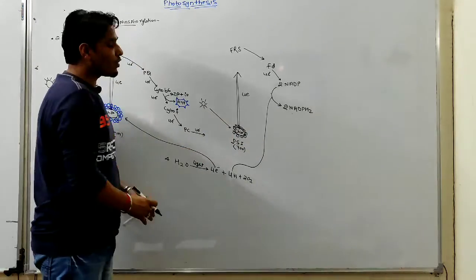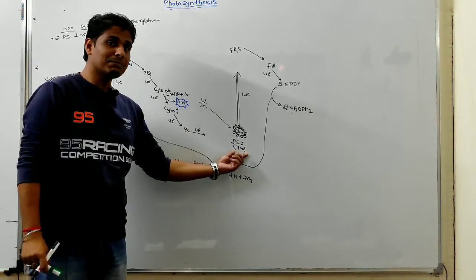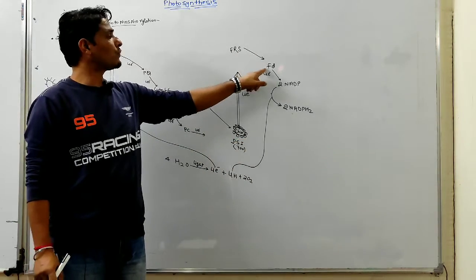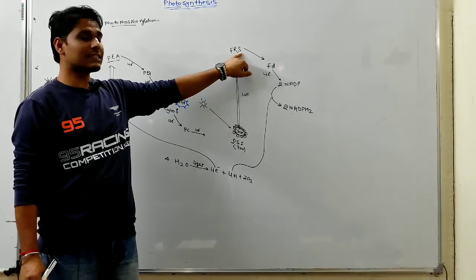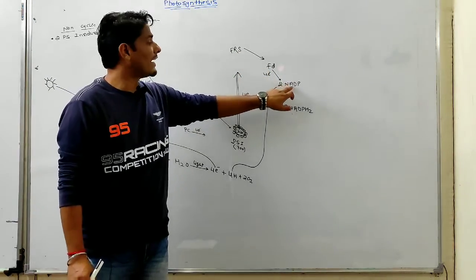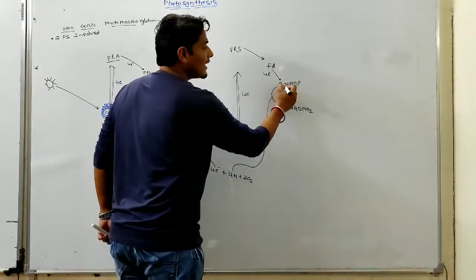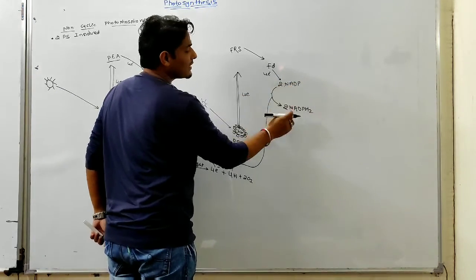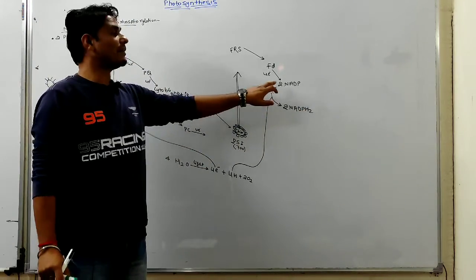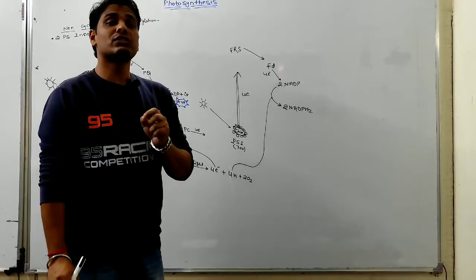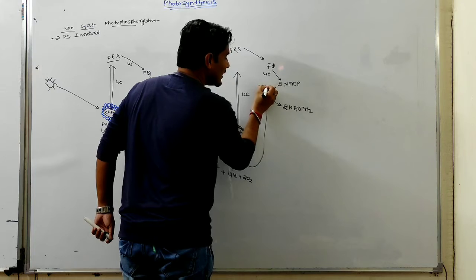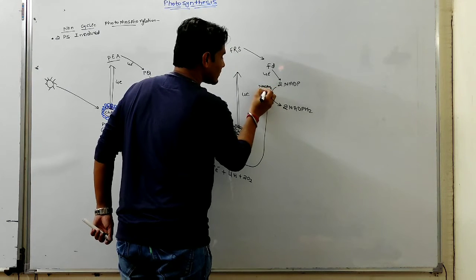When photosystem 1 absorbs maximum light at 700 nanometer, the electron again gets excited and reaches ferredoxin through ferredoxin reducing substance, and ferredoxin passes the electron to NADP. Two molecules of NADP synthesize two molecules of NADPH2 in presence of the enzyme NADPH2 synthetase. NADPH2 सिंथेटेज। कौन से एंजाइम में? तो यहां पे एंजाइम लिखोगे NADPH2 सिंथेटेज.